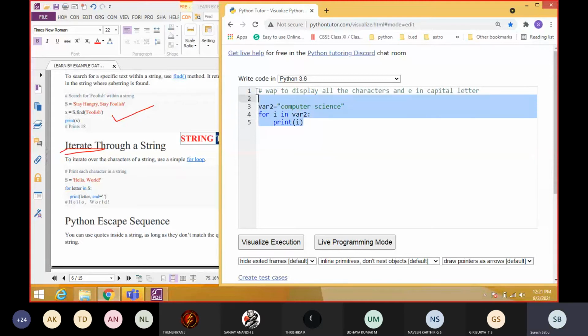What is the function, students, that is used to convert into capital letter? Sir, upper. The upper function. Very good. So now tell me, students, how to do this one. What is the change we have to do here? We need to display all the characters, but E should be in capital letter.